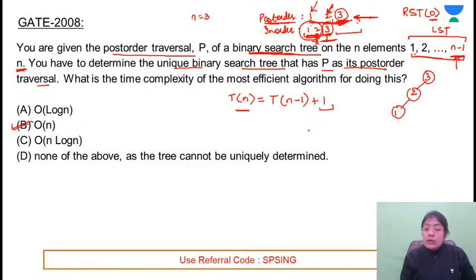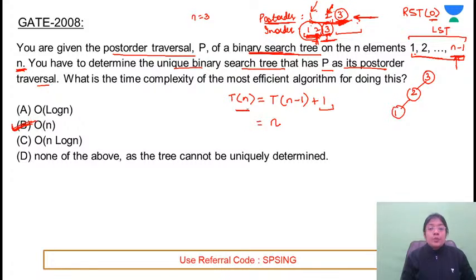Right? But here, it is constant time. So if you solve this recurrence, it comes out to be n. Make sense? So the complexity for this problem is n.